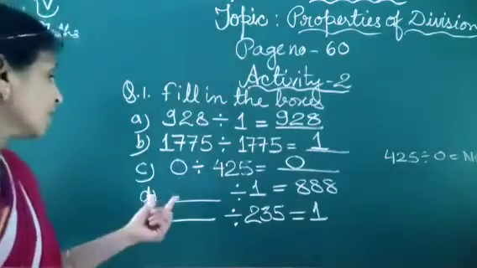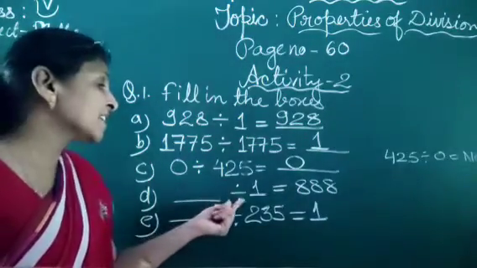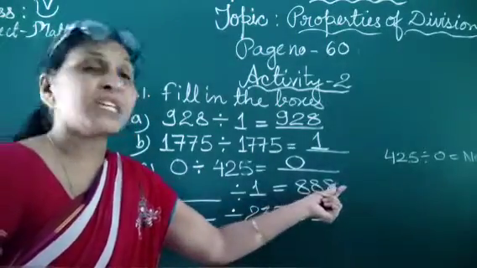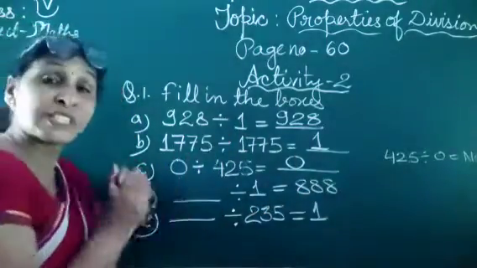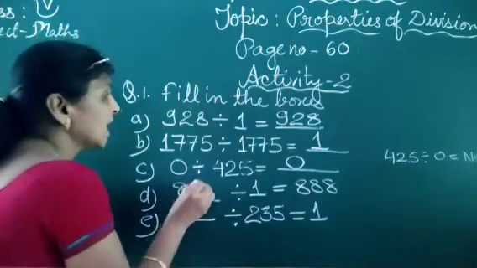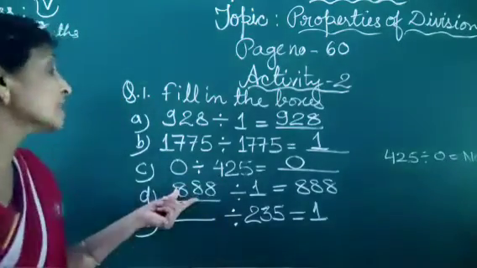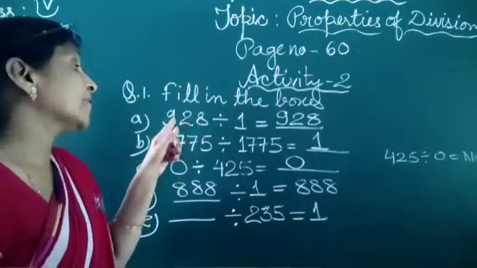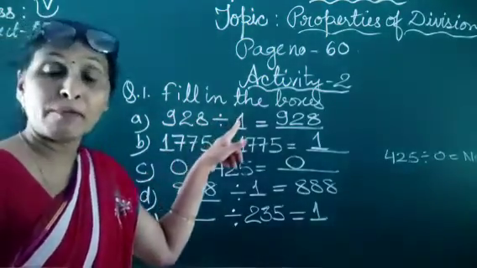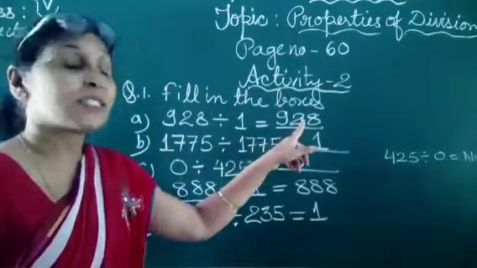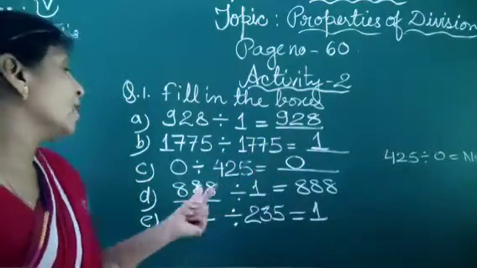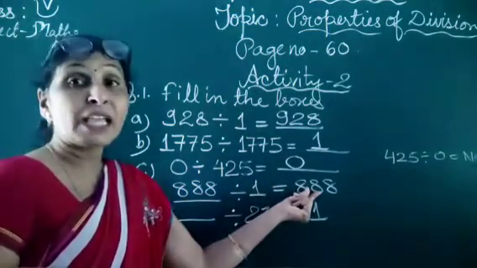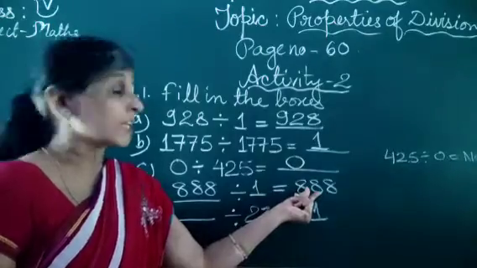Okay, now we continue with D. Dash divided by 1 is equal to 888. Which number comes here? It is 888, because we studied that when a number is divided by 1, the quotient is the number itself.